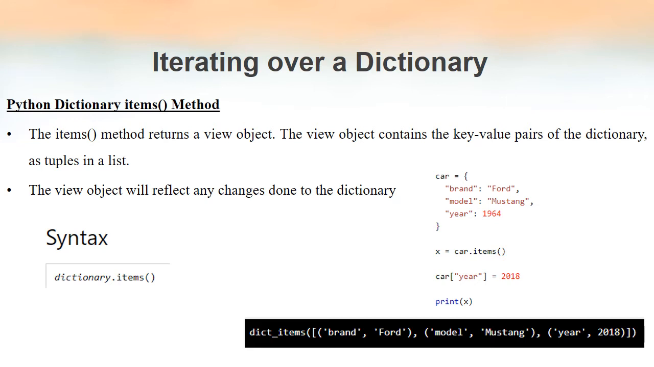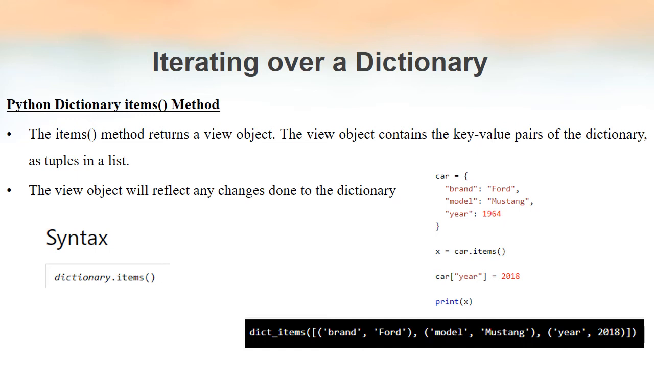So that is the basic purpose of this method named items. It returns a view object actually. That means the object returned by the items method is actually a view object. Now what is a view object? The view object will contain the key value pairs inside the dictionary, and it will be returned as tuples in a list.